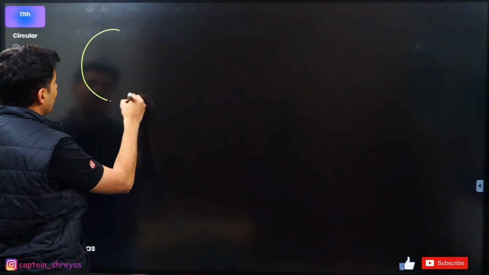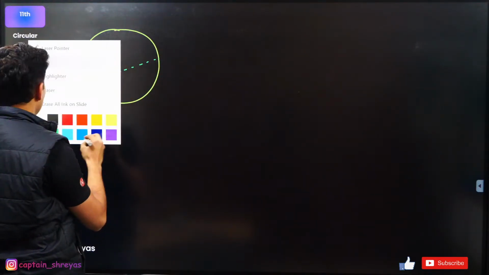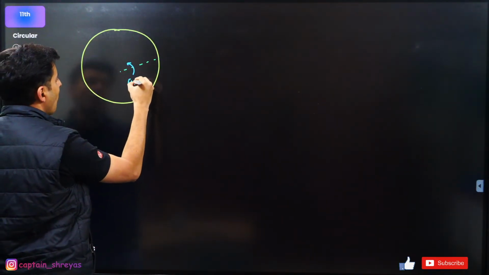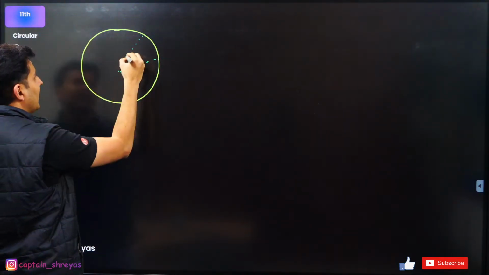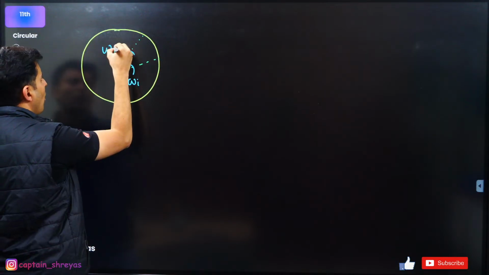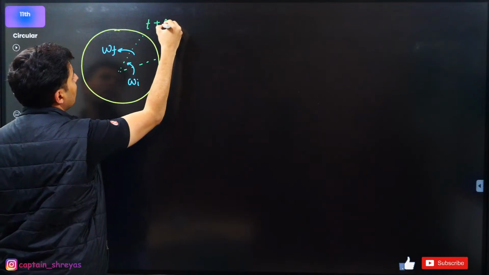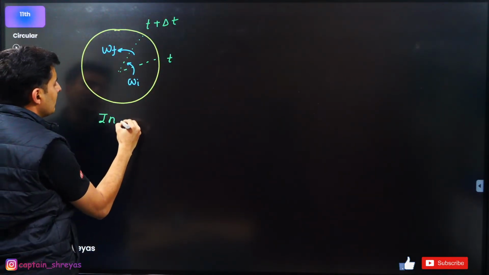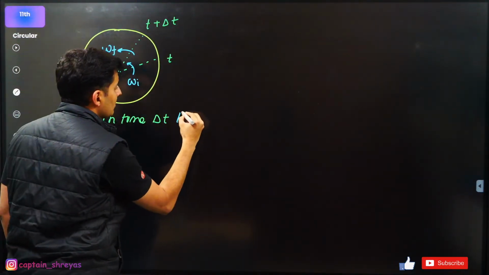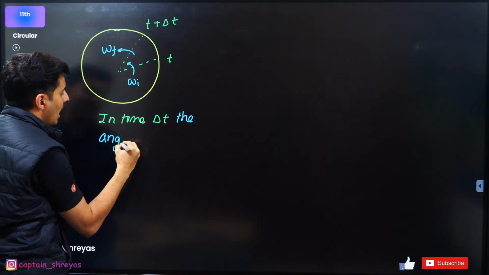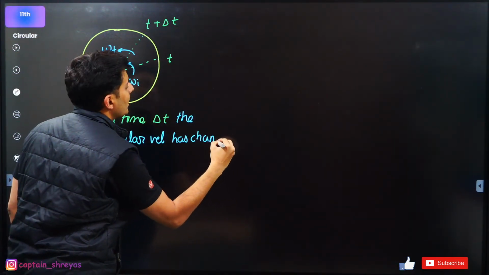So again, let me show that beautiful circle. And just imagine, initially the particle was here and it had some angular velocity omega i, and after some time the particle reached here. So at that position it had some new angular velocity omega f. So when it was here, the time was t. When it reached here, the time was t plus delta t. So I would say in time delta t, the angular velocity has basically changed.